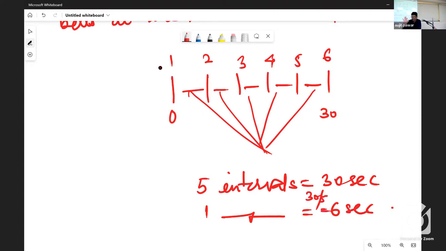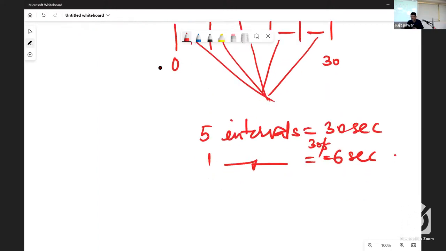So first hurdle, it is an interval of 6 seconds each. As there are 6 bells, intervals are 5. If there had been 5 bells, how many intervals would there have been? 4. If there had been 4 bells, intervals would have been 3. That means the number of intervals is 1 less than the number of bells.